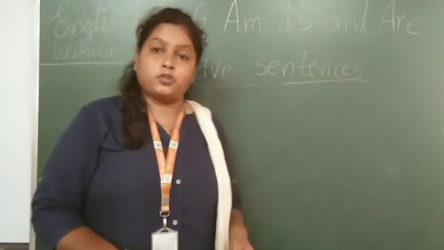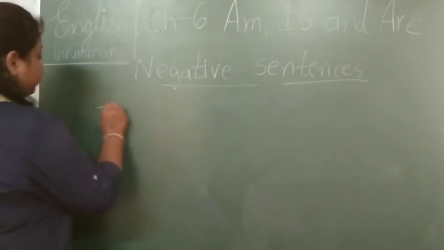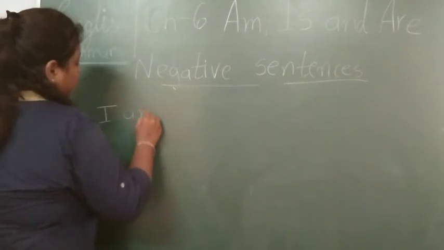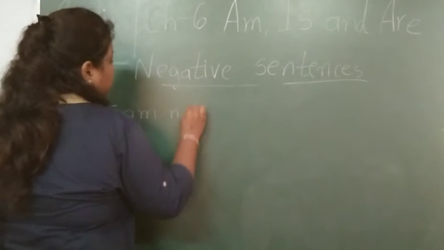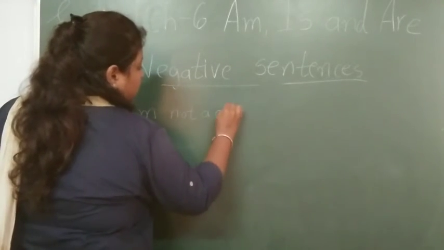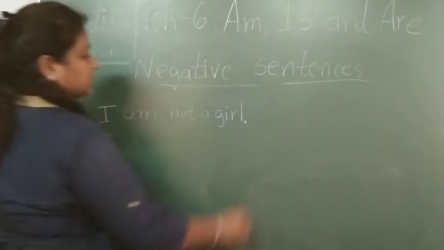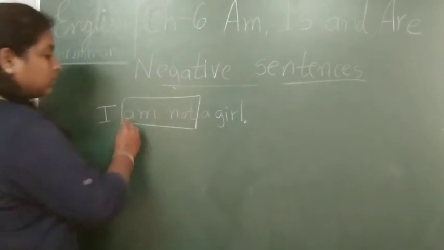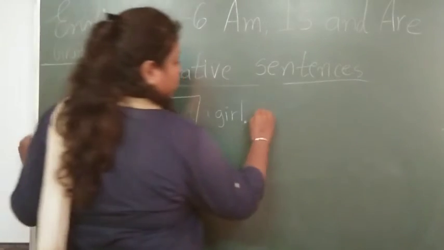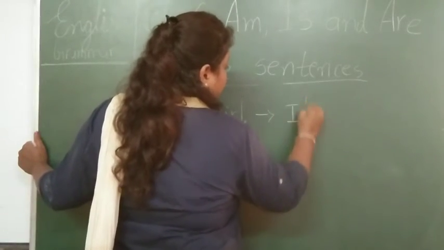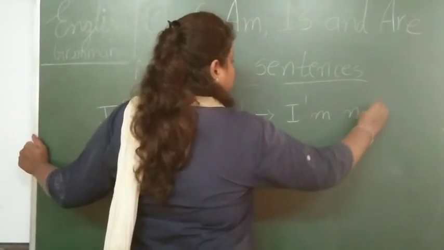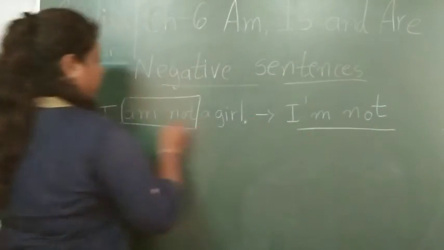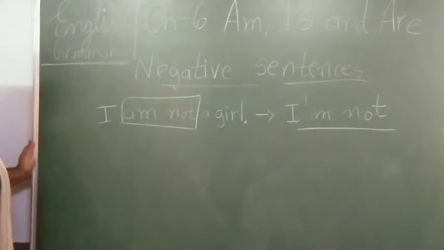But how to write it in the short form, I am going to tell you. Here we are writing, I am not a girl, right? So this is a sentence. What you have to do is write the short form of this, I am not. So you can write I'm not. This is the short form of I am not.